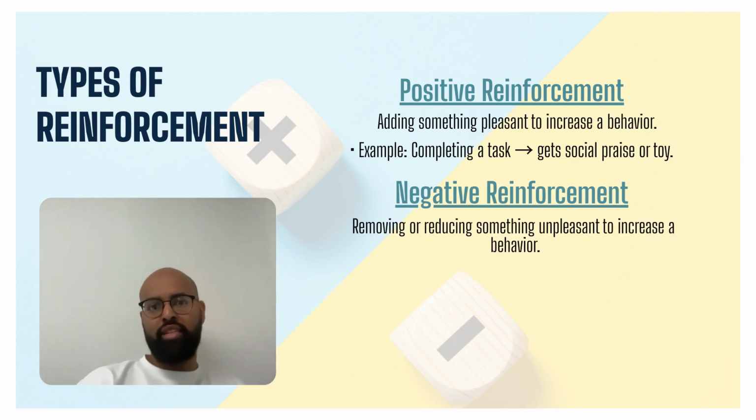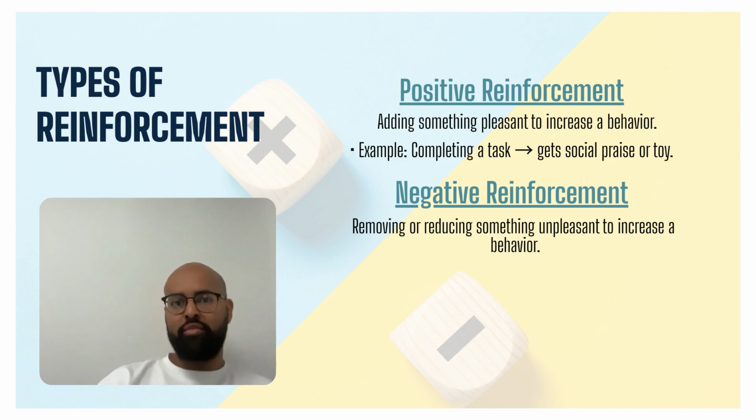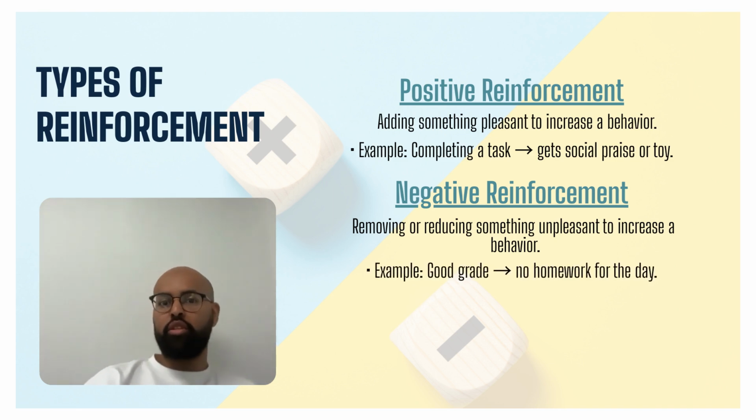Second is negative reinforcement. It is when something is taken away to increase the future frequency of a behavior. For example, when the learner independently gets a good grade on a math test, the teacher may tell the learner they do not have to do their math homework for the day.